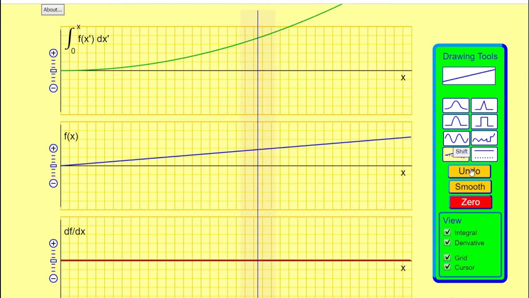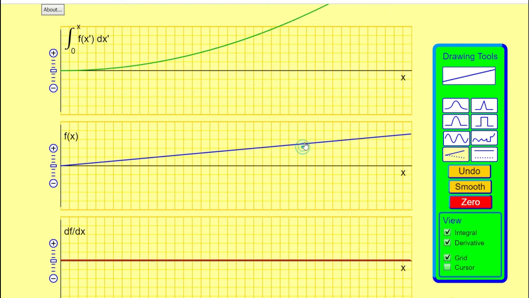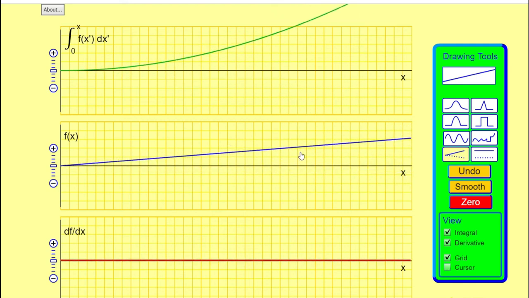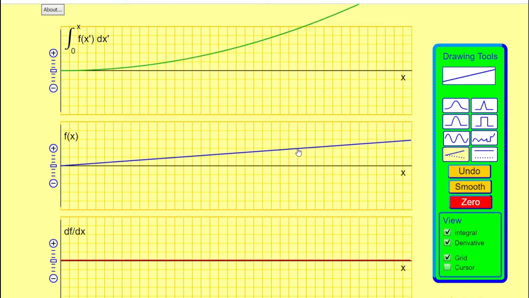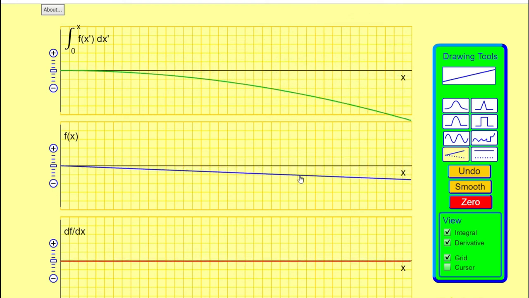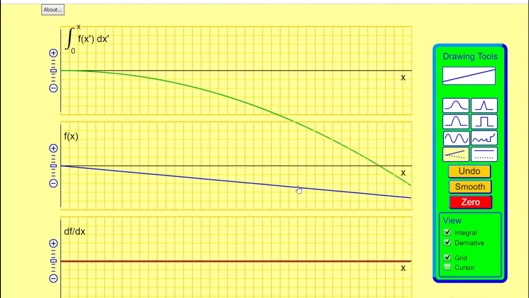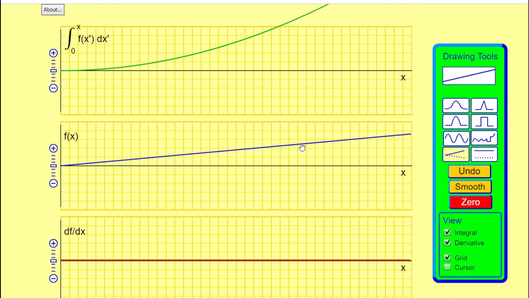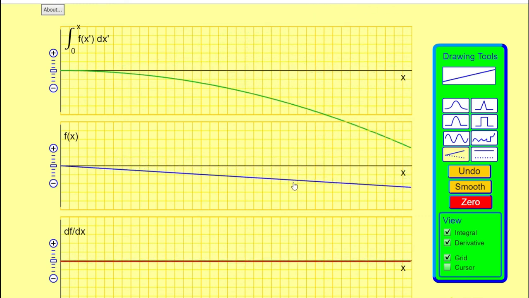Let us remove this cursor and see again how the integral behaves with this tilt line. You see there is very little impact on the differentiation, it is almost constant. So this is very important.